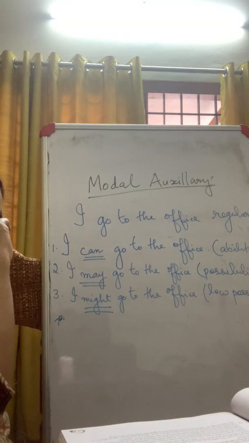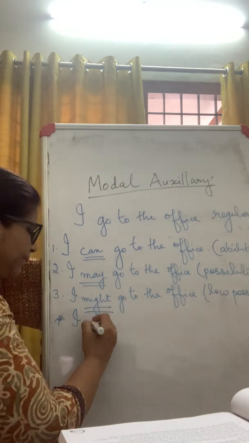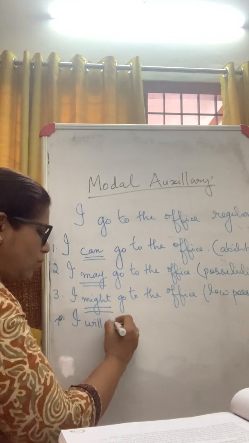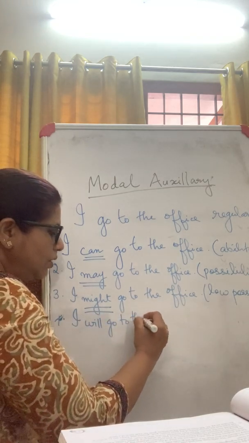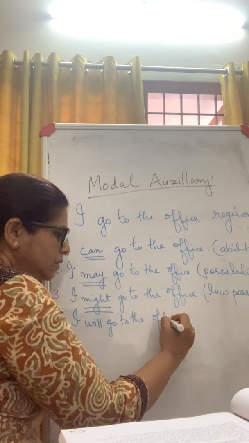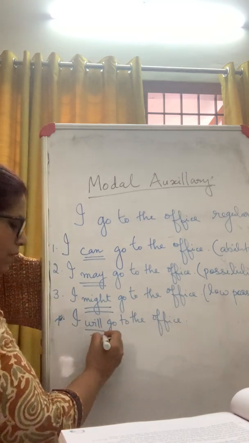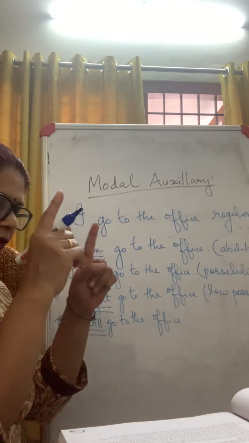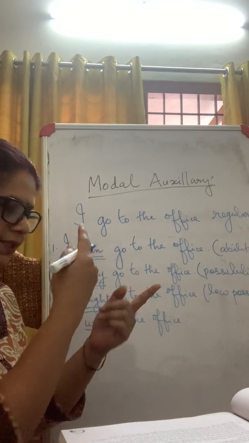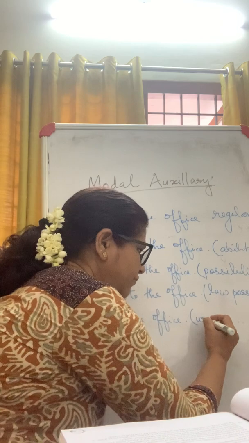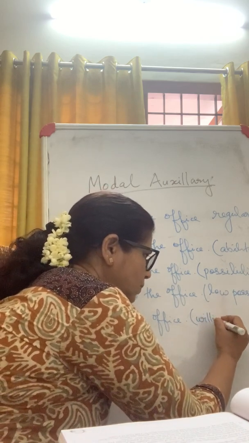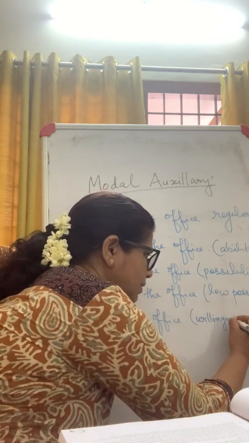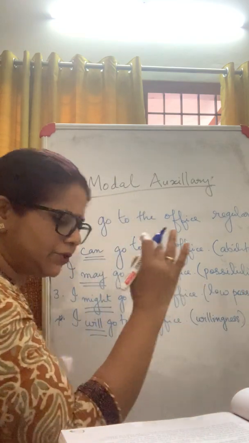Next is I will go. I will go to the office. Now, what is will there? It is willingness, future interest, willingness. Definitely, willingness. Okay? There is a strong possibility that you are going.